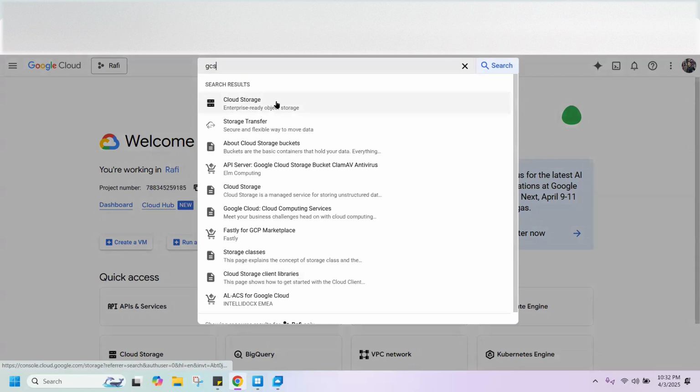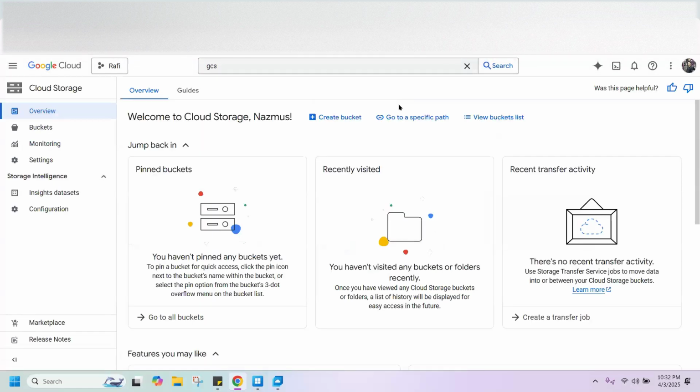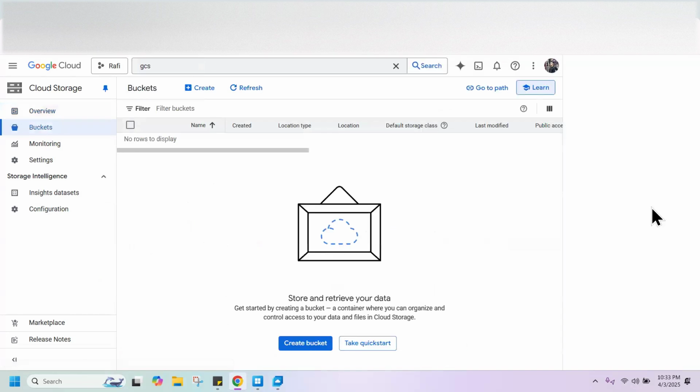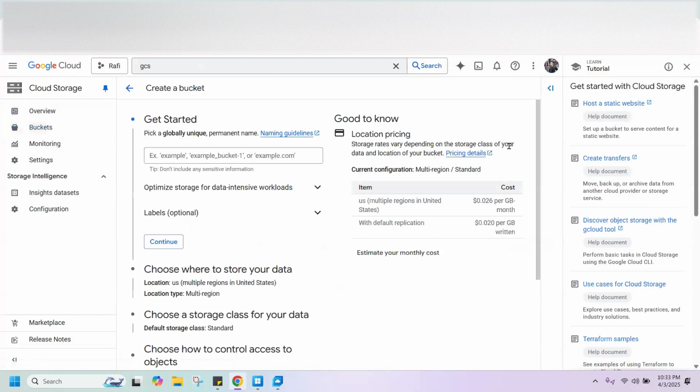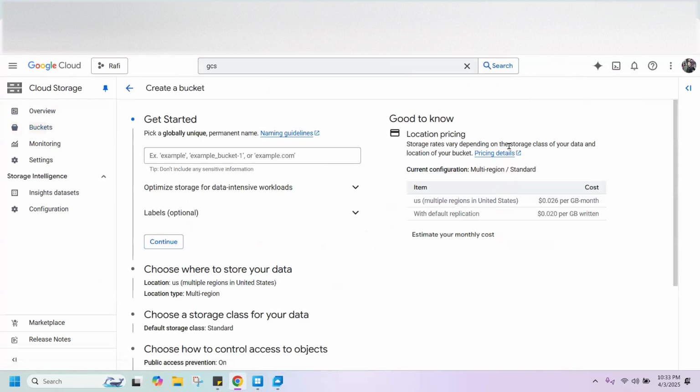Just search, enter. See Google storage. Click on it. Now just click on buckets, so we can create a bucket. A bucket is like a folder where you can keep your files. Just click on the plus icon to create. We can give any bucket name that we want, like my bucket or something like that.